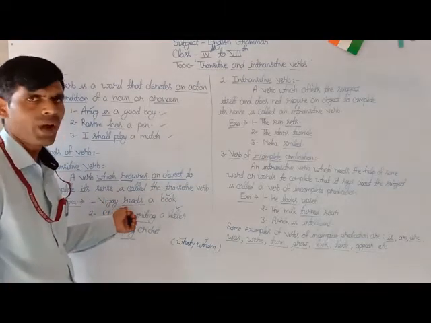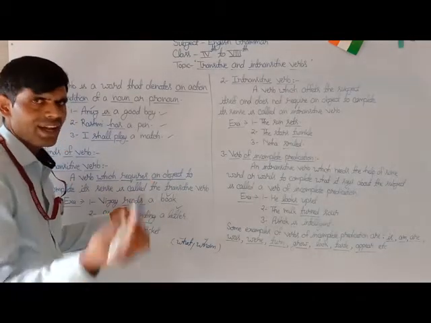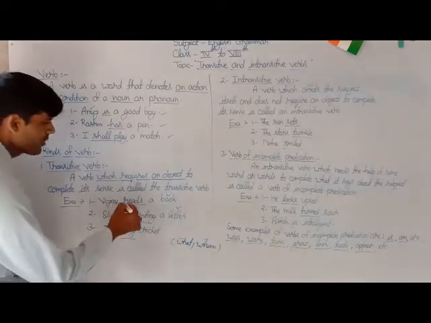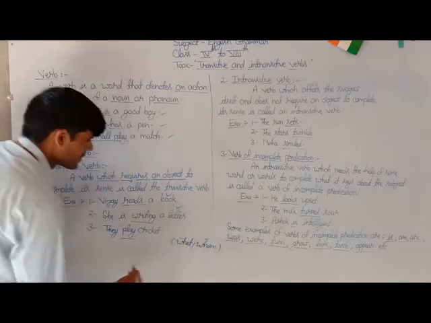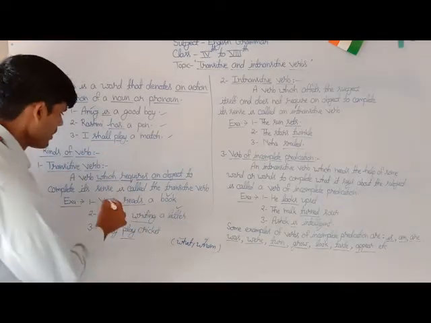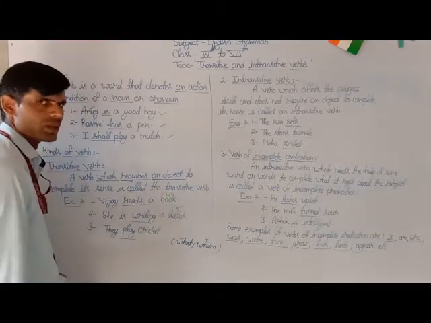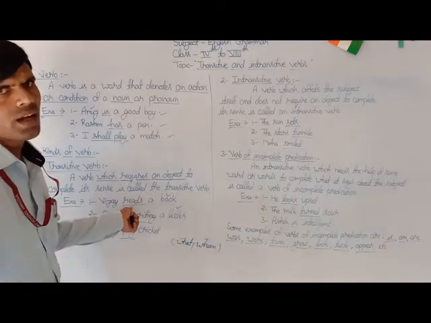And if we want to find out whether a particular verb is transitive or intransitive, then we form a question with the underlying verb and the word what or whom, such as Vijay reads what? The answer will be a book. That means the underlying word is a transitive verb.